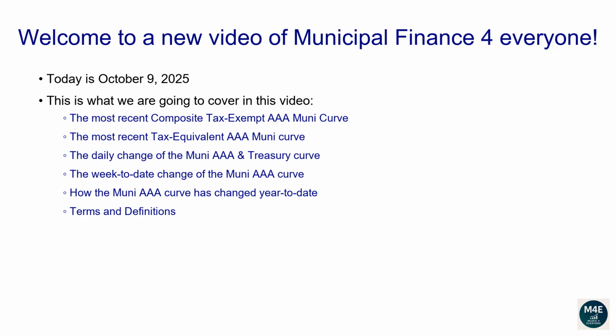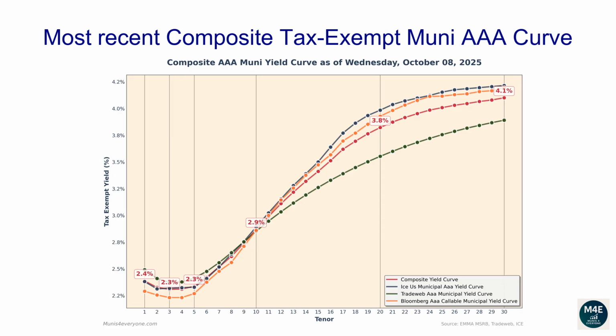Terms and definitions. Let's go over the most recent composite tax-exempt Muni AAA curve. The following composite tax-exempt yield curve is based off the most recent ICE, TradeWeb, Bloomberg yield curves that are available on the MSRB website, plus some proprietary extra adjustments, as of October 8, 2025.